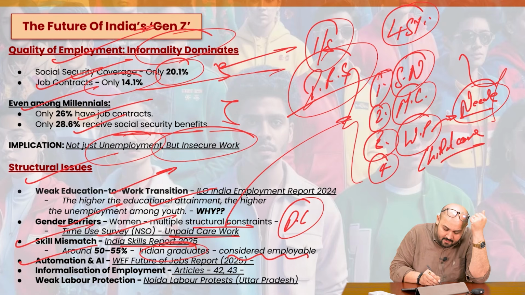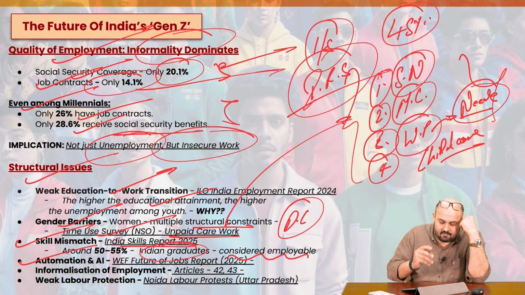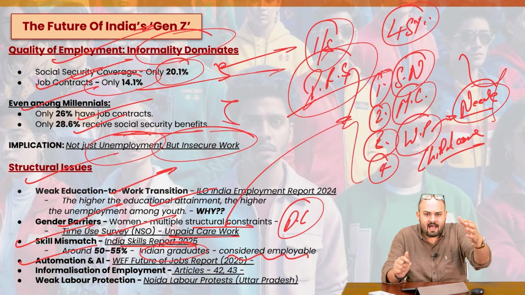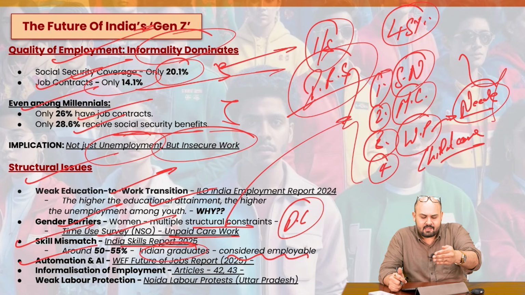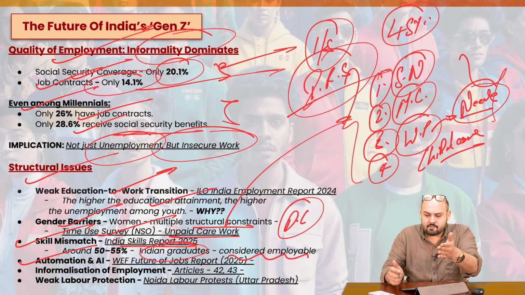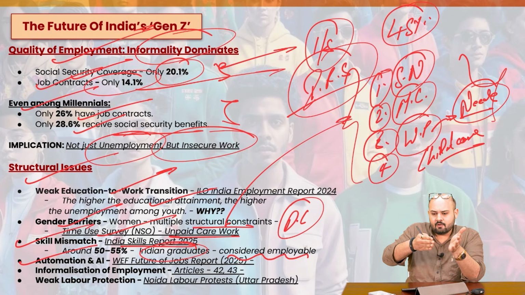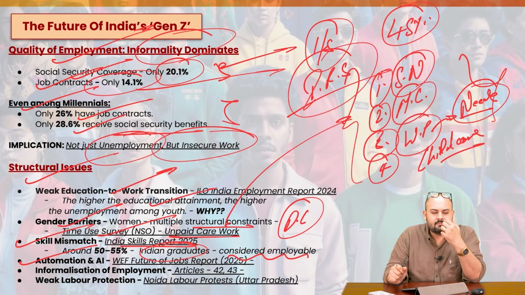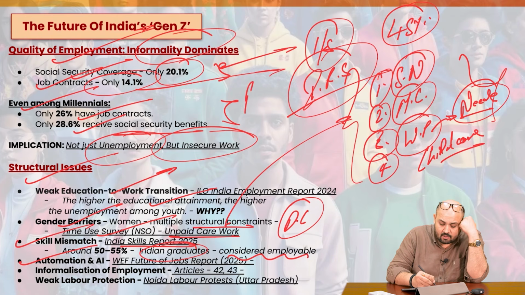Next, we have automation and AI. As I told you, there is a transformation being witnessed. Why do we have more unemployment among Gen Z and less unemployment among millennials? Because millennials have already crossed that first, second or third stage. Gen Z has entered a market domain which is now dominated by emerging technologies.